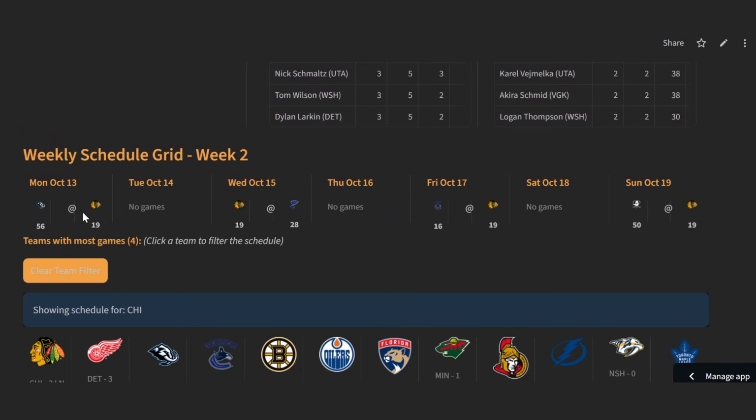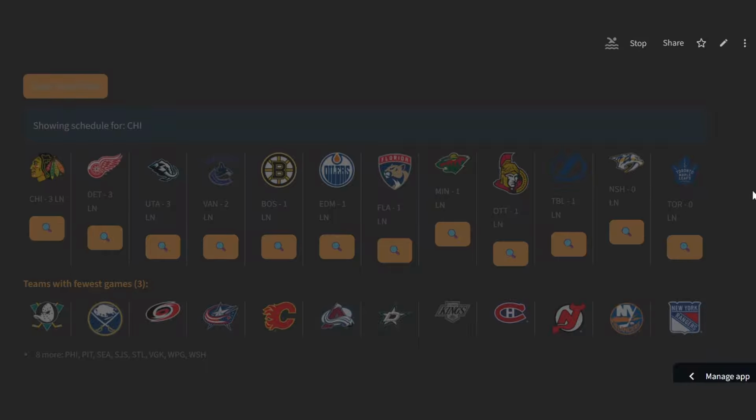So you can see Chicago played Utah. They had St. Louis on Wednesday. Friday, they played a really nice overtime game. Could have won that one easily. It was a shootout, went down to the wire. And then they play Anaheim on Sunday. So you can kind of break it down that way. This clears out that team filter so you can see the entire grid.